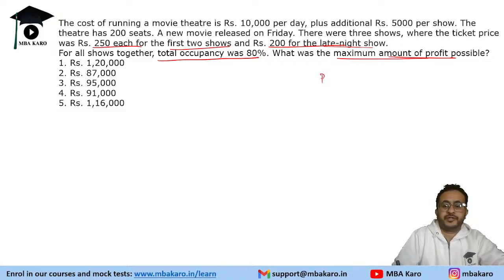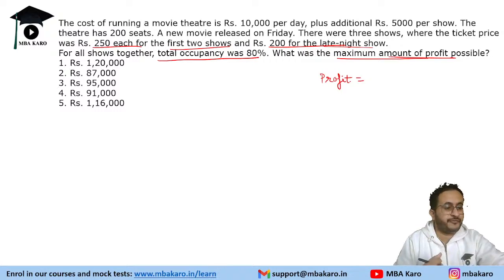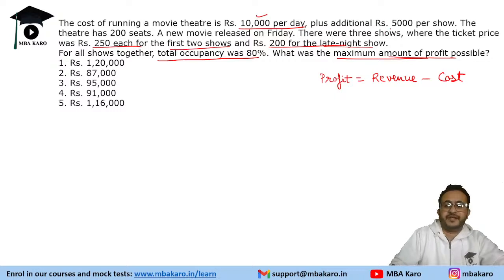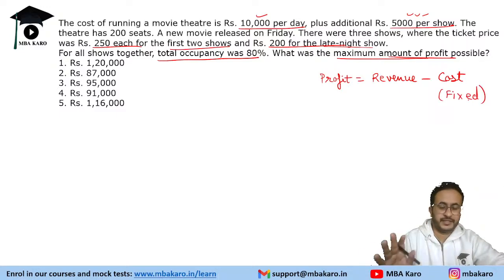So what is profit? There were a couple of questions on profit maximization in this, right? Now profit is your revenue minus cost. Now what is the cost? The cost is 10,000 per day, right? And 5,000 per show. So 3 shows. So cost is fixed. The cost of running this theater is fixed.